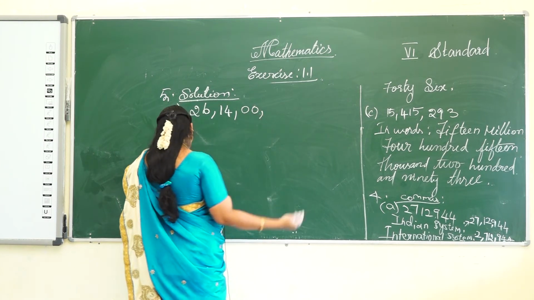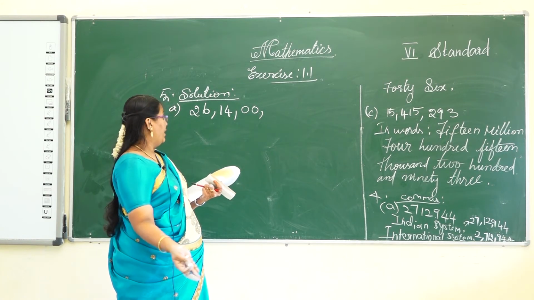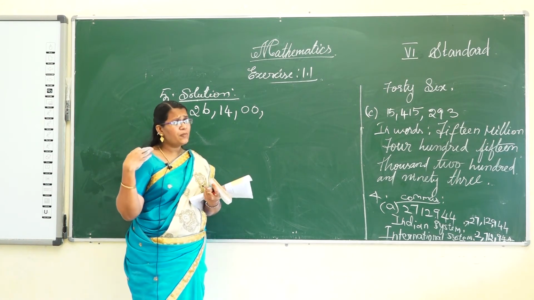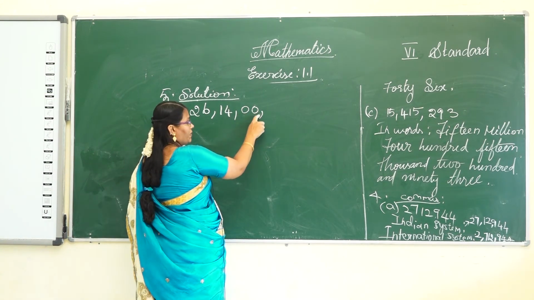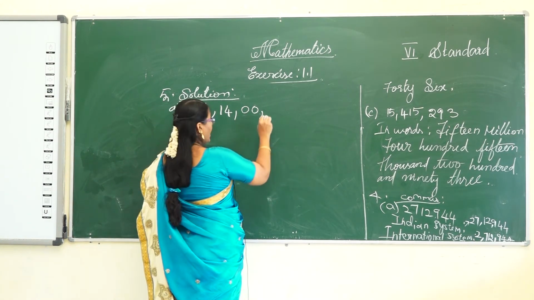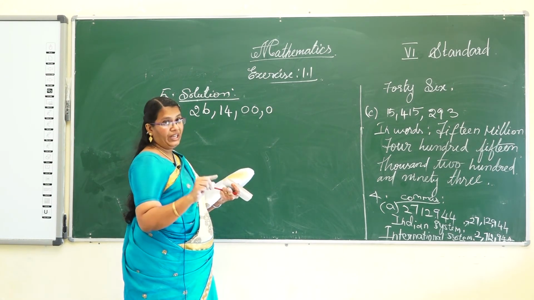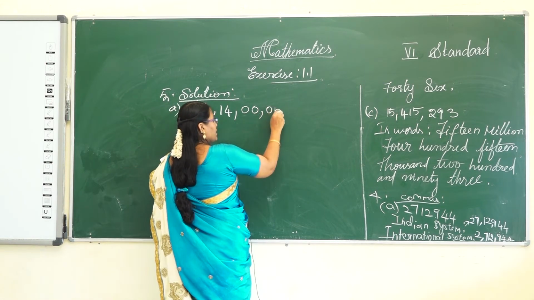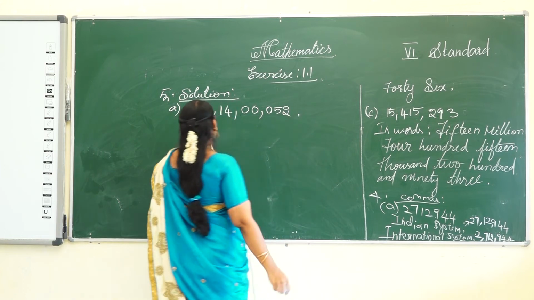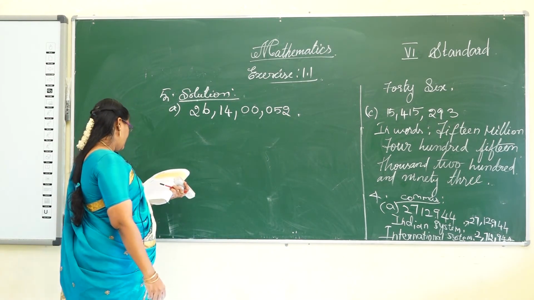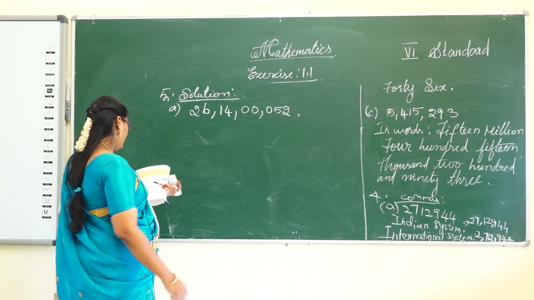After the 100s place, it is also not there, 1000s place also not there. Next, the 10th place is 5, and 2 is the ones place. So the number is 26 crore 14 lakhs 52.